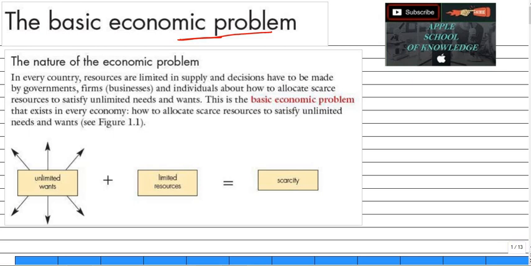Scarcity. You see here, this is a person in this economy, and the economy as a whole has unlimited wants. Individually, this person also has unlimited wants.